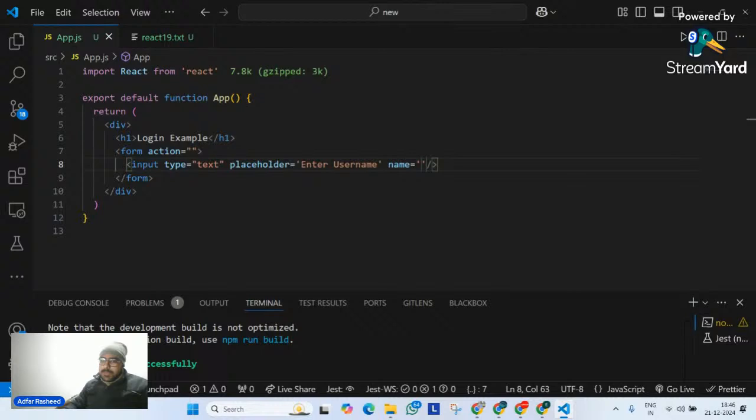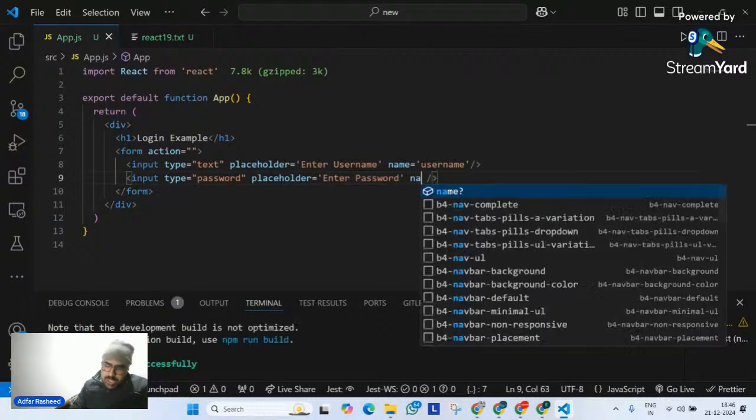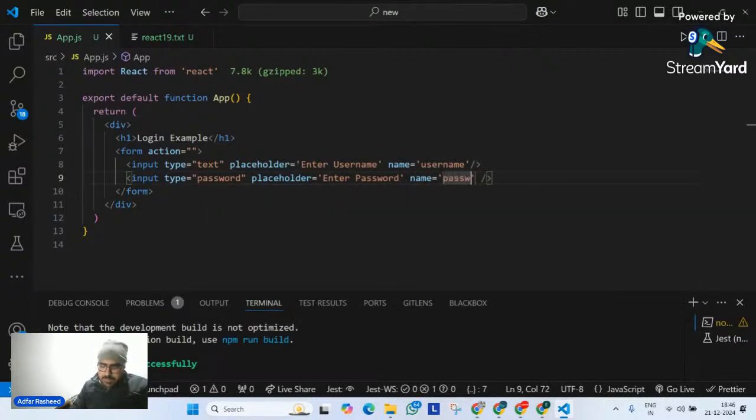So input type text, placeholder enter username, and name, we have to give it. I will give it the name username, because this time I'm going to talk to my form using the FormData object, a JavaScript API. It's not a React Native API. I will talk about that. Then an input with type password, placeholder enter password, and I will also give it a name attribute, password. So I've given it type, which is obviously there, placeholder optional, and name is very important here.